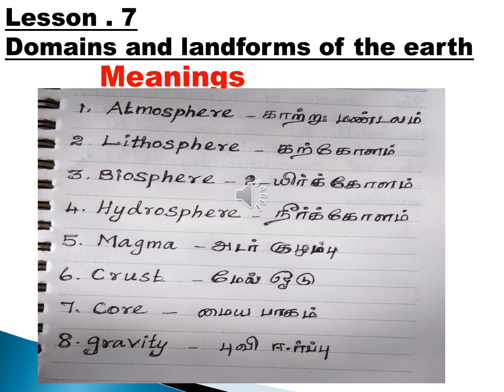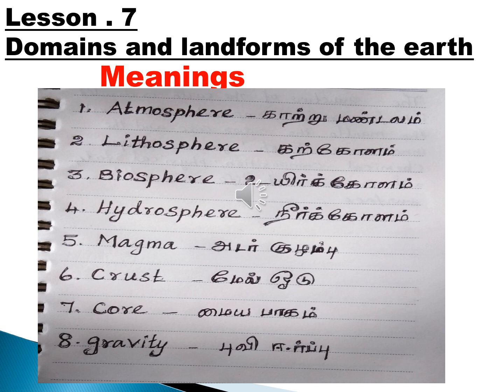Leave one line and write the fourth one, hydrosphere: நீர்கோளம். Then leave one line and write the fifth one, magma: அடர்குழம்பு. Then the sixth one, crust: மேல் ஓடு.